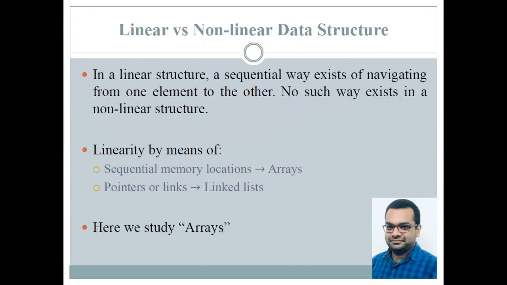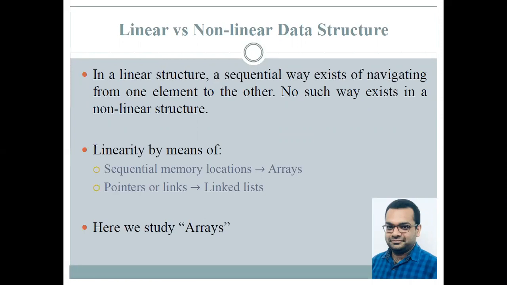First of all, time for some terminology. Linear versus non-linear data structure. Data structures, as we discussed in the last video, are a mathematical or logical model for organizing data into the computer memory. By linear data structure, we mean that some kind of sequential way exists of navigating from one element to the other.